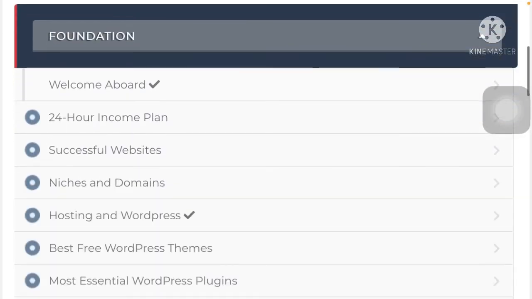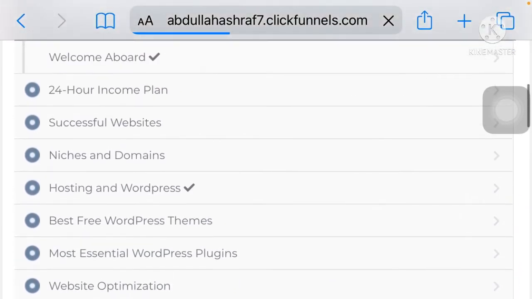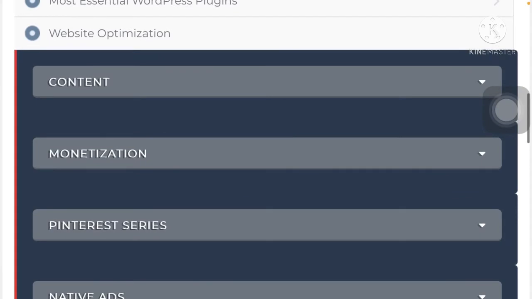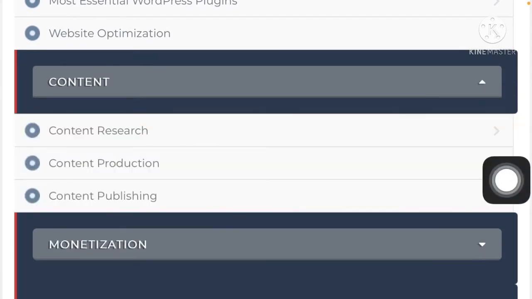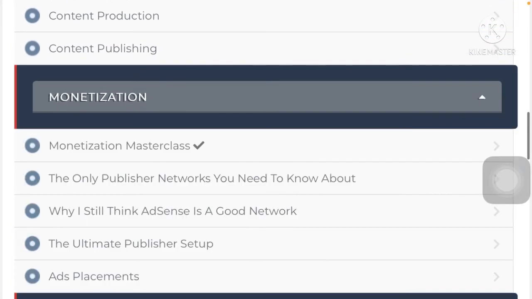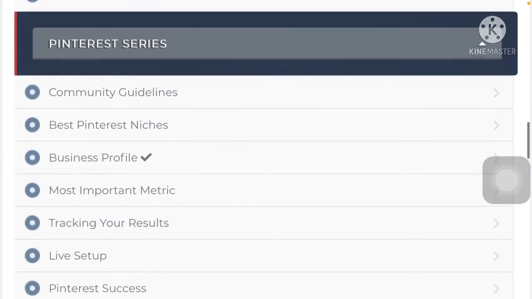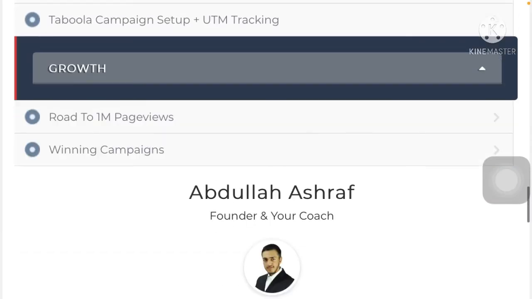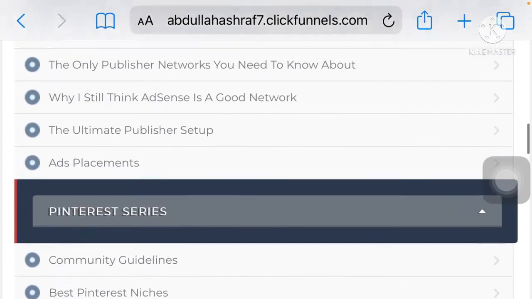Yes, here is the AdSense Revolution. You are going to get a 24 hours income plan, success websites, niches and domains, and everything whatever you require for your business. So yes, content research, production, publishing, monetization, and the Pinterest series. You are going to learn everything regarding Pinterest and native ads, growth, and much more.